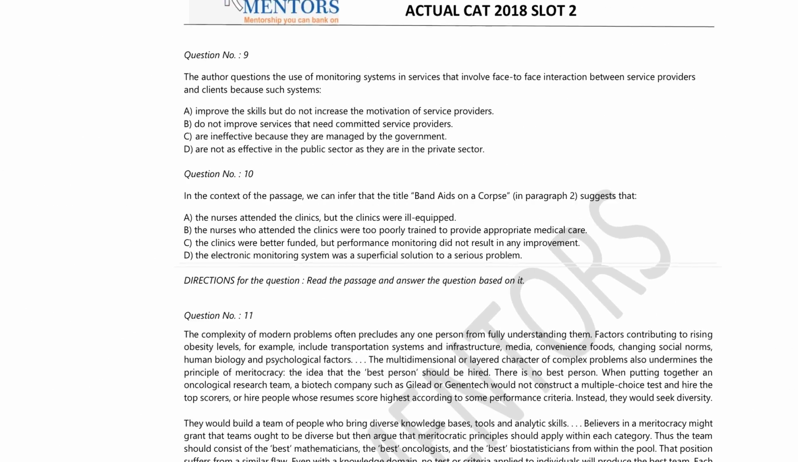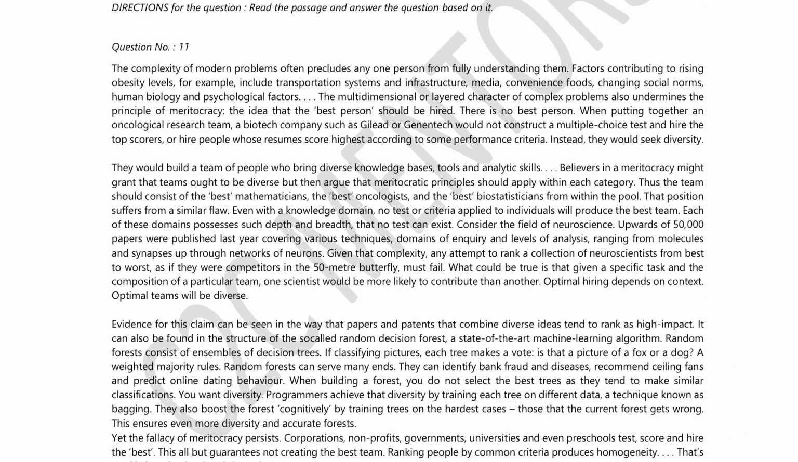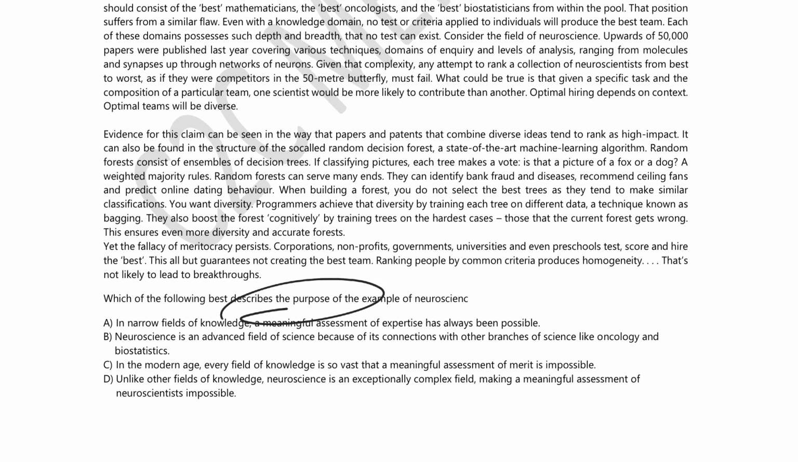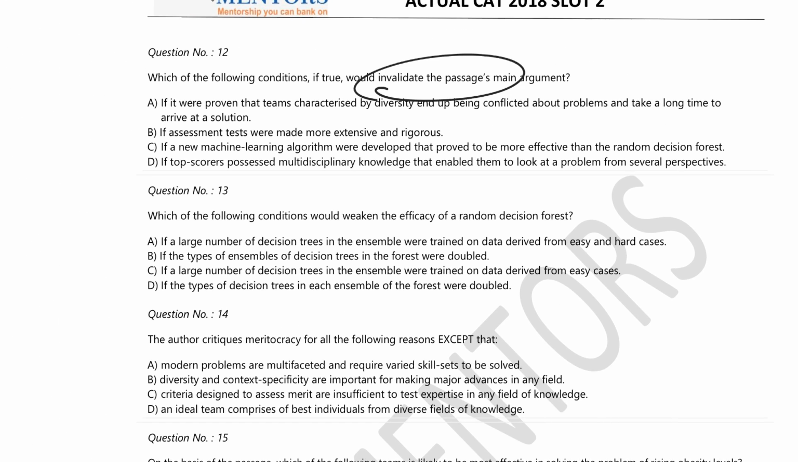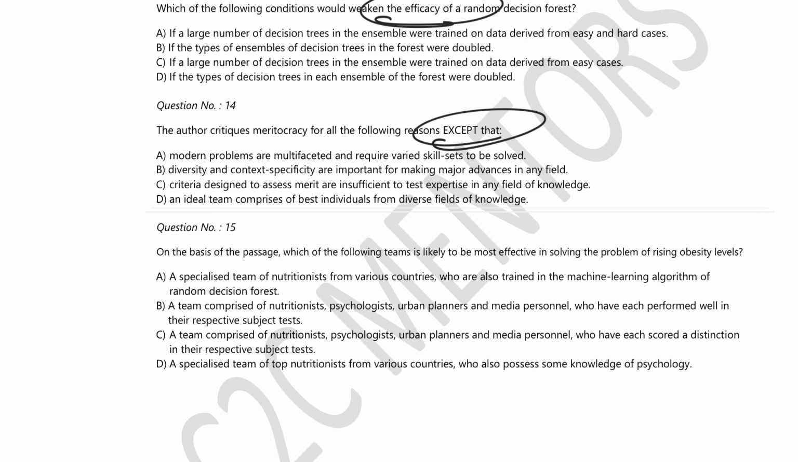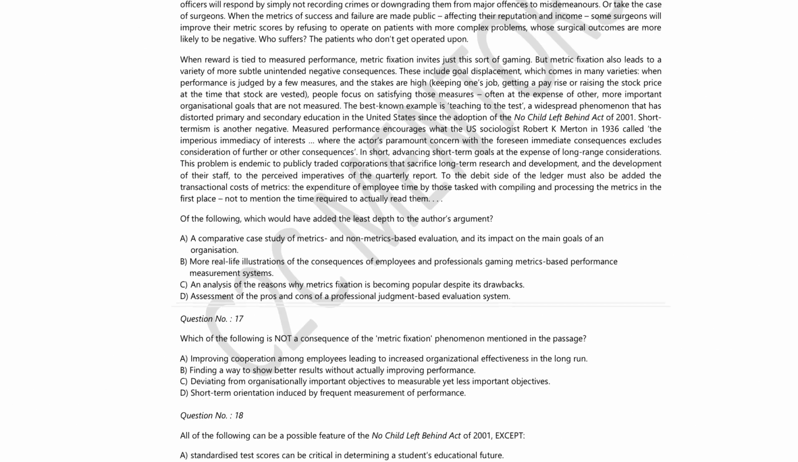Let's move ahead. What do we have here? If you look at this, purpose, example, okay, you can read. Again, these are the questions that you will only get: invalidate the passage's argument, efficacy, except. You will see there are so many questions based on the passage, which of the following, right? So many questions in slot 2. And they were of this kind, wherein the author's argument is asked here. Following can be possible features. Which of the following are not consequences? This is the other way of asking except questions.